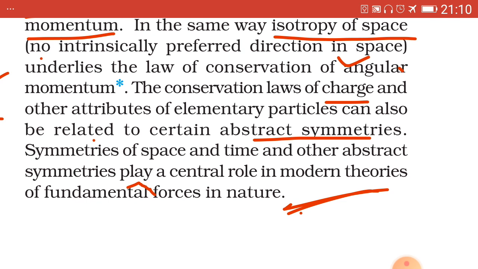So, 4 fundamental laws of physics we have seen, and that finishes this chapter.